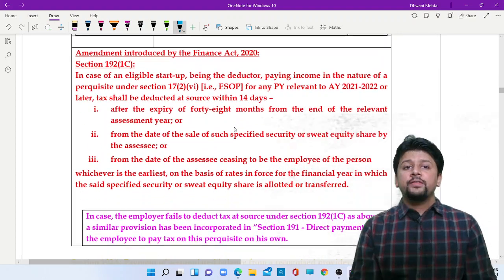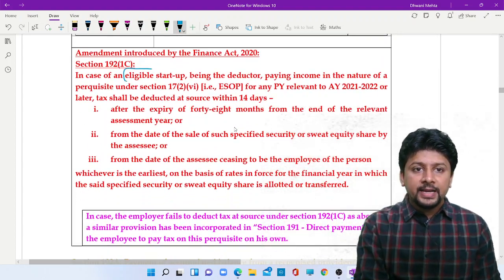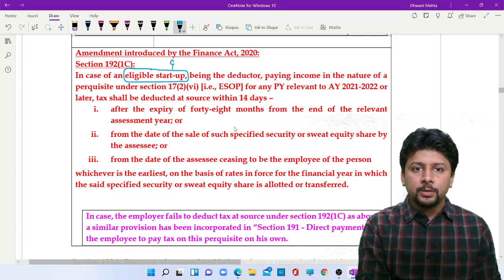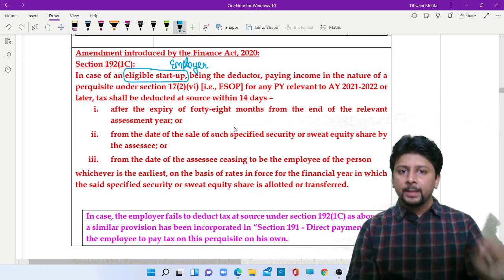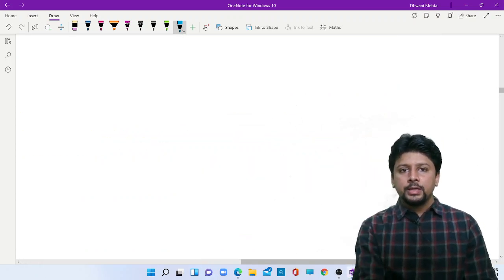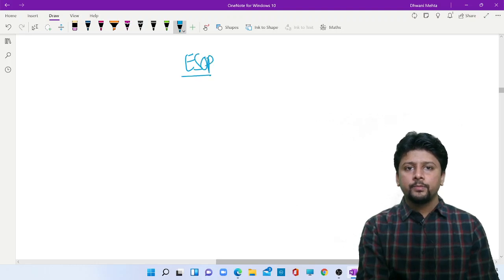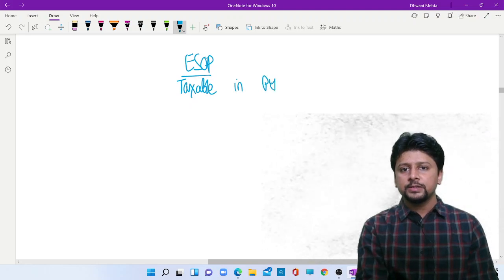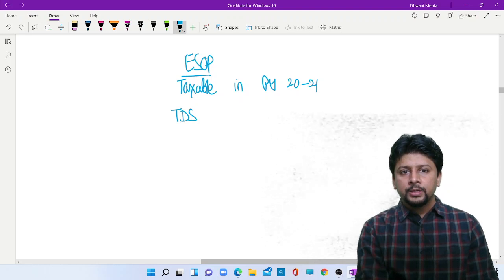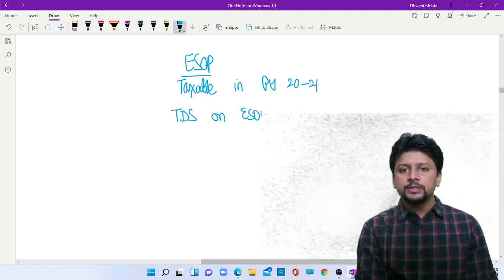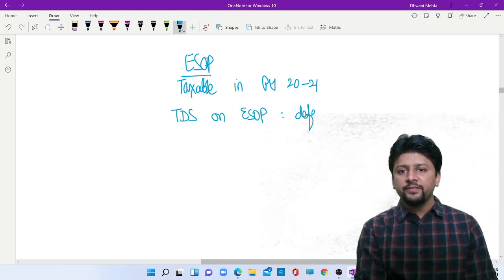Important. If the employer is an eligible startup, a startup company, and this startup company is giving you ESOP as a perquisite, then ESOP as a perquisite will be taxable in the current year only. That means as far as our exams are concerned, it will be taxable in previous year 2021. But the TDS on this ESOP is going to be deferred, postponed.